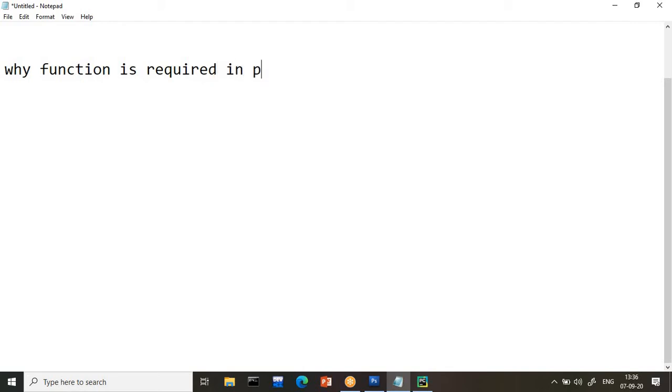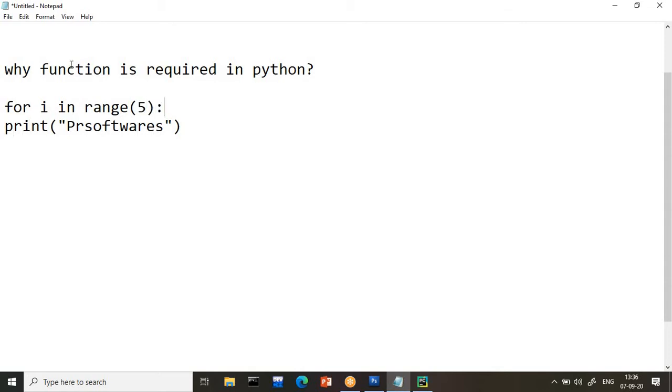Suppose I want to print my name. How do we print? We write print, and I will write here PR Softwares. Like this we can print my name on the screen. If I want to print this name 10 times, 20 times, 30 times, back to back, we can go with a for loop, for i in range of 5, and this name will be printed back to back. So when we want a single one, we use print. When I want back to back, I will use a loop, any loop, while loop or for loop.